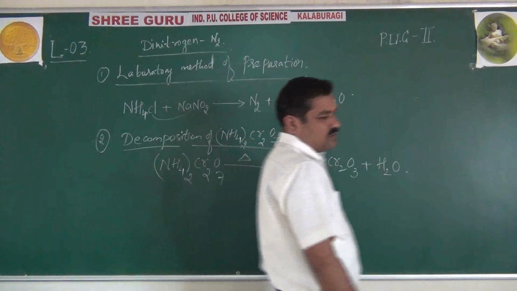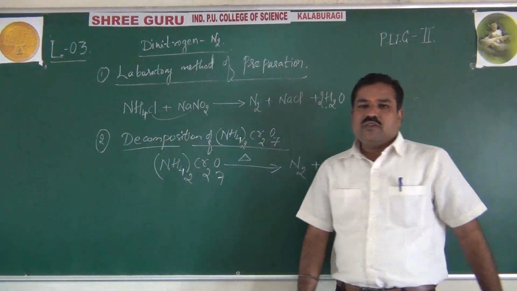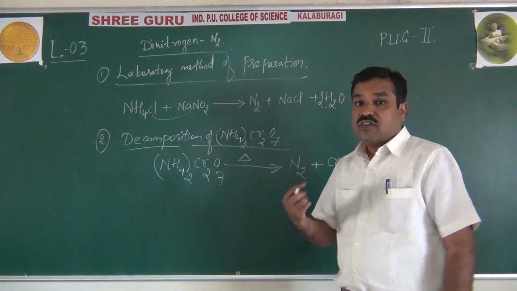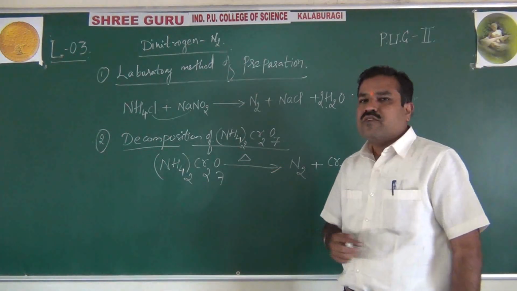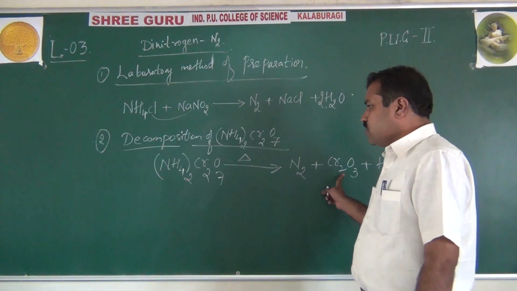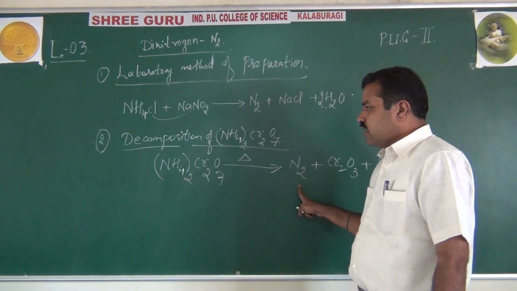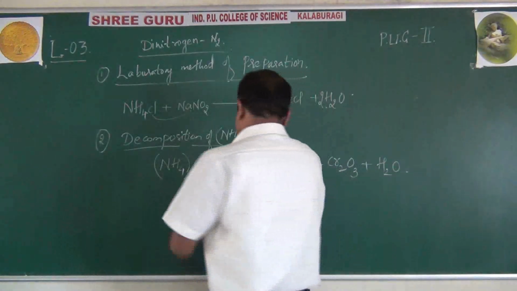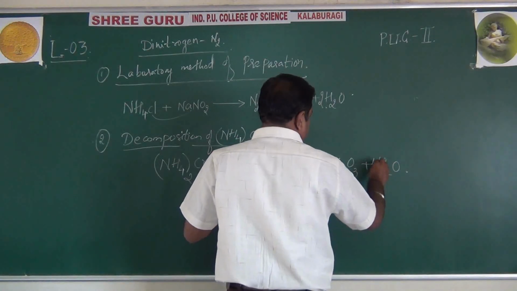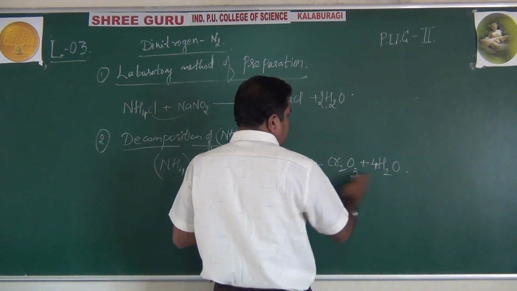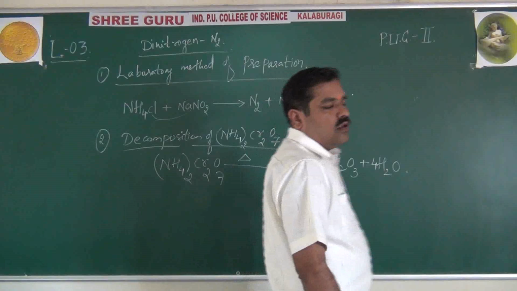water as a byproduct. In inorganic chemistry, please remember students, always first write the possible products, then balance the equation. See here, chromium to chromium balance, nitrogen to nitrogen balance. Okay, now what about hydrogen? Here about 8, right? And oxygen 7. So multiply here by 4. Hydrogen balance. Now automatically oxygen, 3 plus 4, 7. That is also balanced.